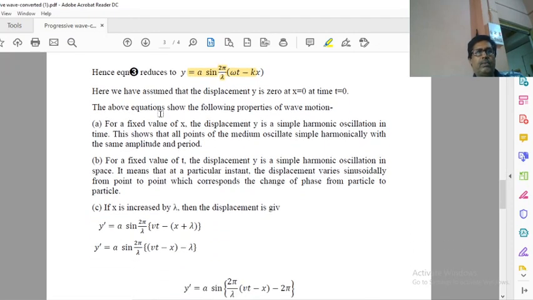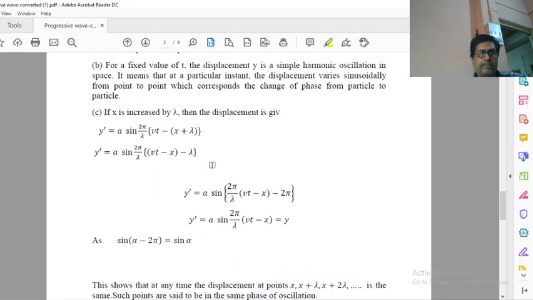Now we will discuss two cases. As we know, at x is equal to 0, time t is equal to 0, initially the particle's displacement or distance is 0 because it is at the origin. For a fixed value of x, the displacement y is a simple harmonic oscillation in time. This shows that all points of the medium oscillate harmonically with the same amplitude and period. Actually, this one is important.